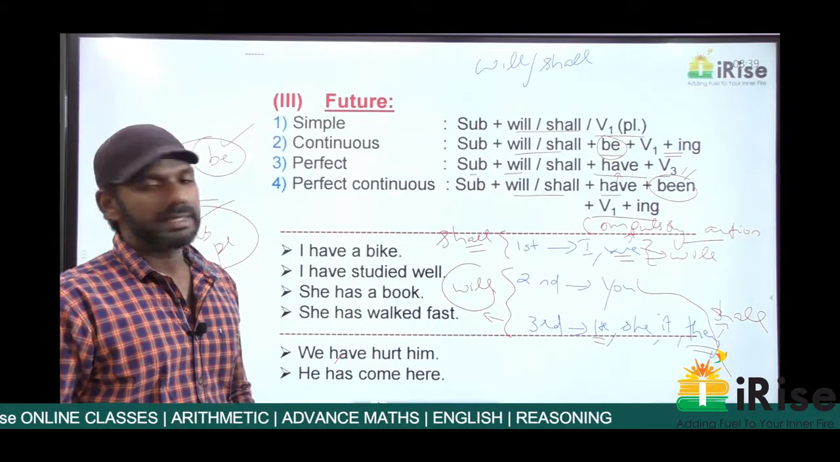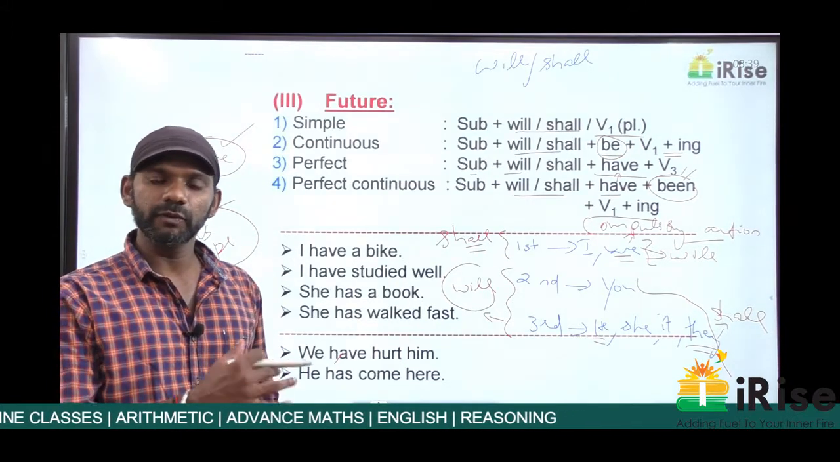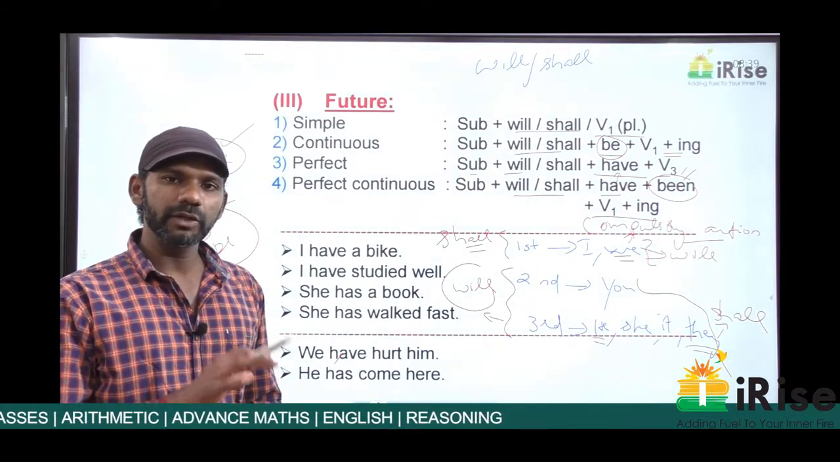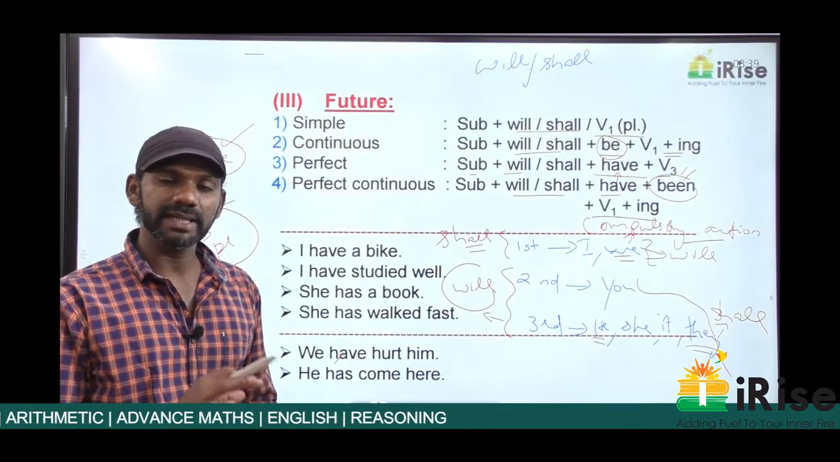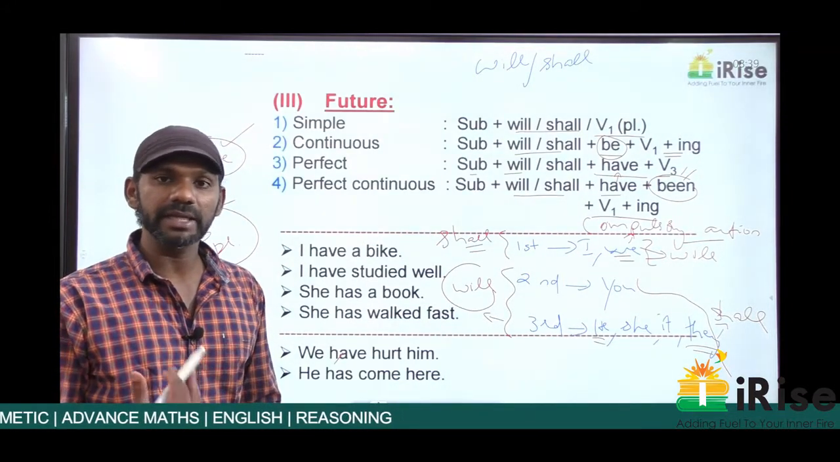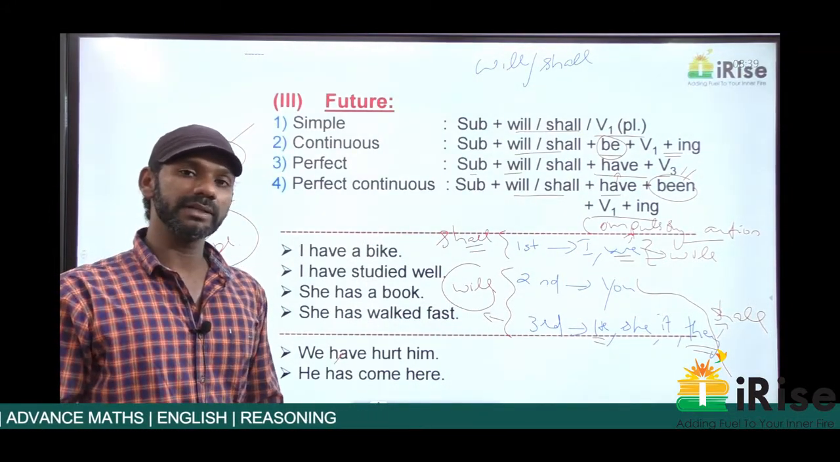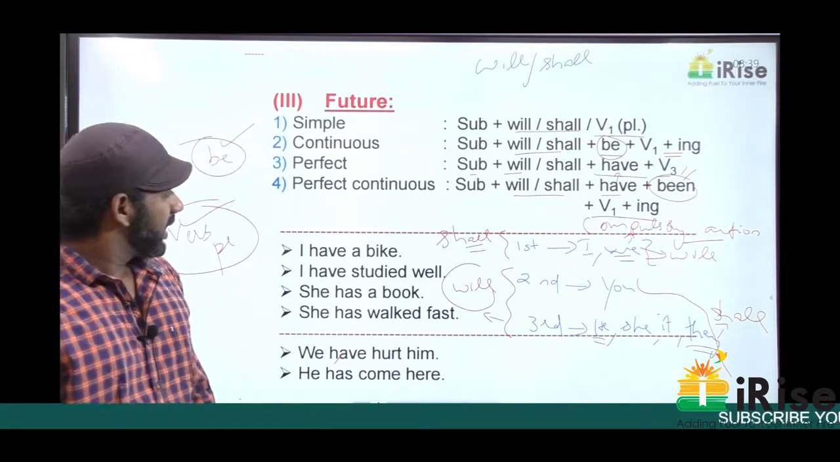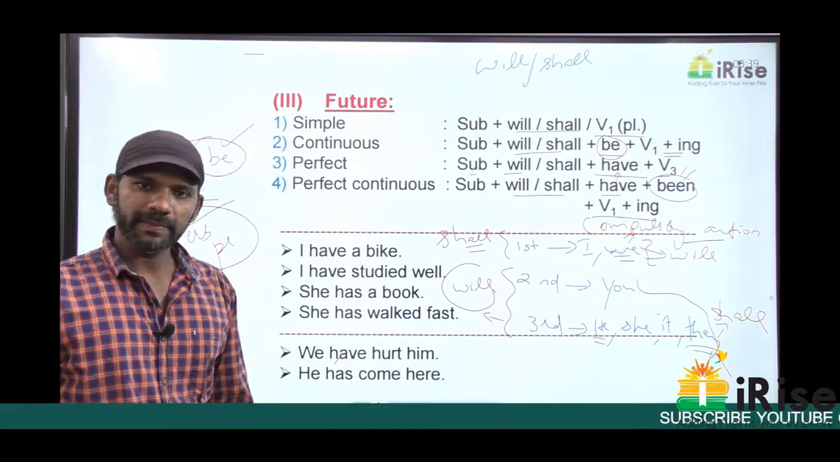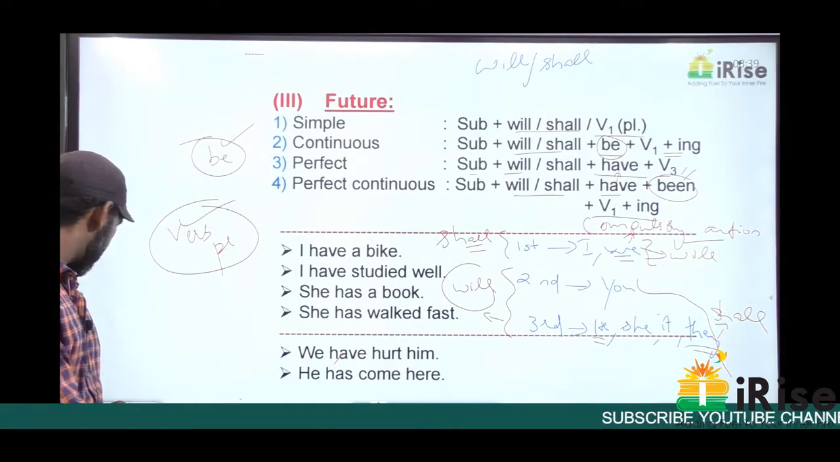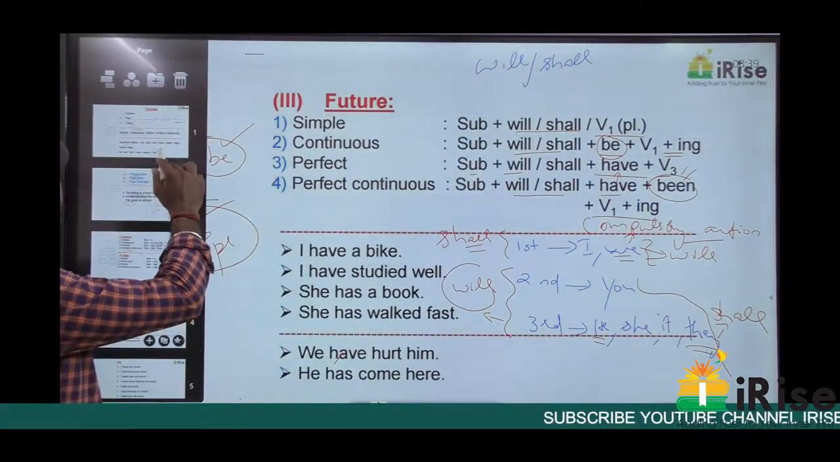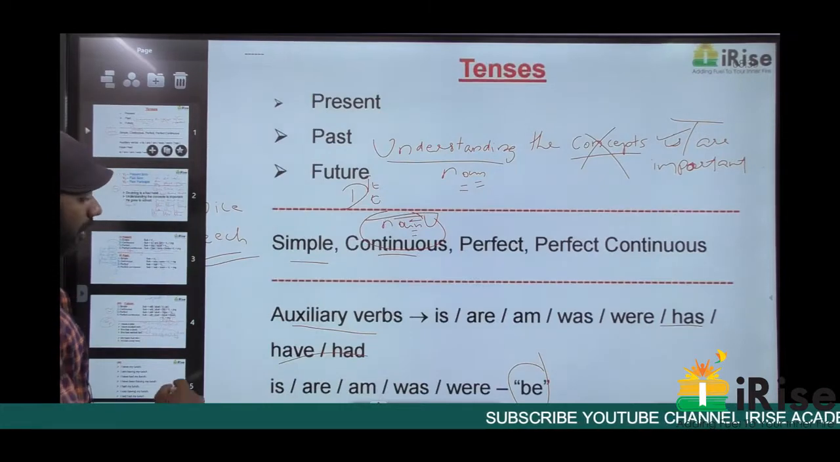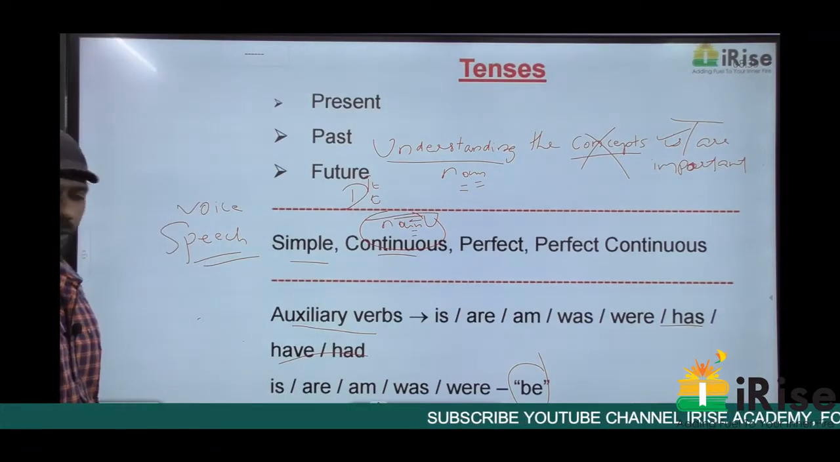So with this, the basic structure of all the four tenses is over. If you have a good knowledge of this much, the tense and the category of every sentence can be identified. And that's the most important thing, especially in the case of voice and speech. I told you earlier at the beginning, yes, are, am, was and were can only be auxiliary verbs. I told you this.